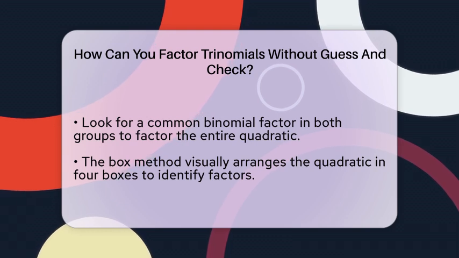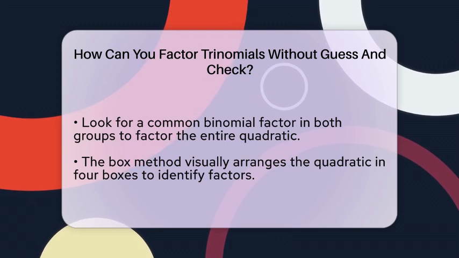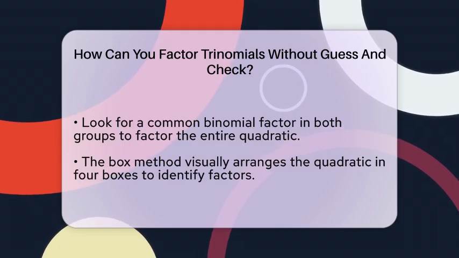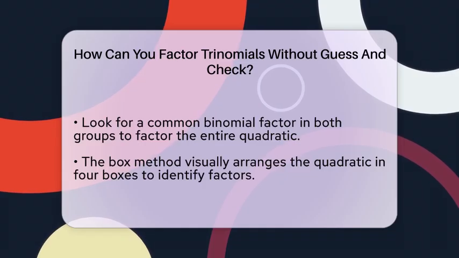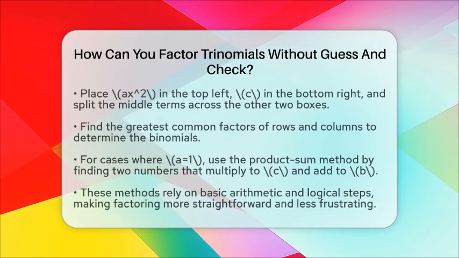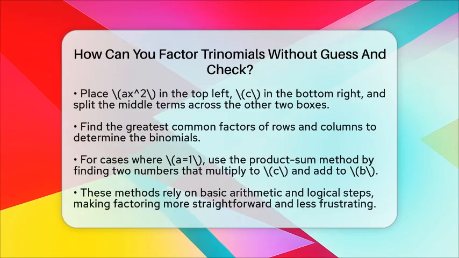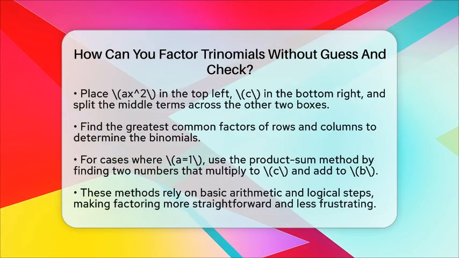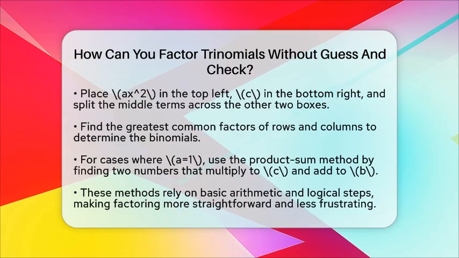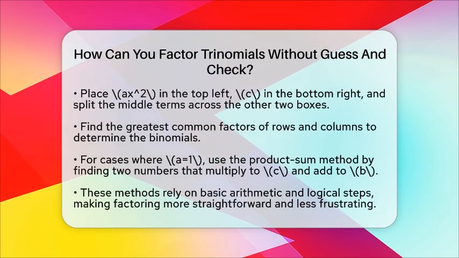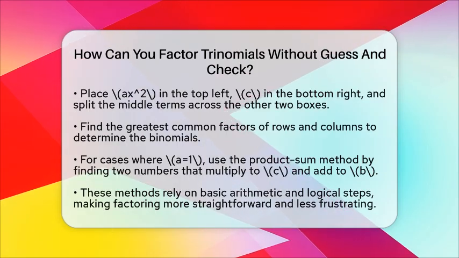For simpler cases where the coefficient of x² is 1, that is a equals 1, you can use the product-sum method. You look for two numbers that multiply to c and add to b. Once you find those numbers, you can write the factors directly as (x plus m)(x plus n). This method is quick and straightforward because it relies on understanding the connection between multiplication and addition.